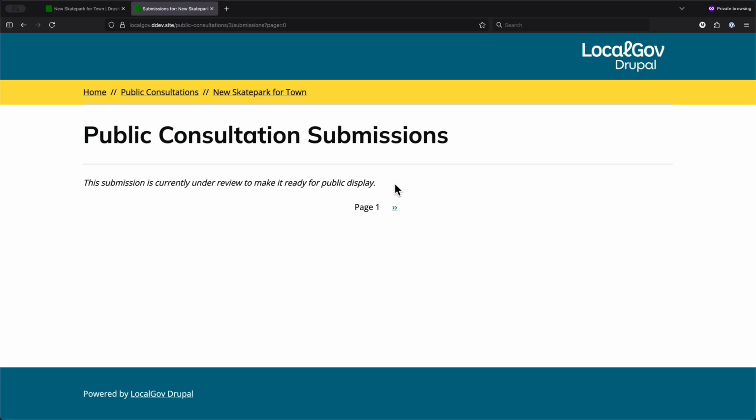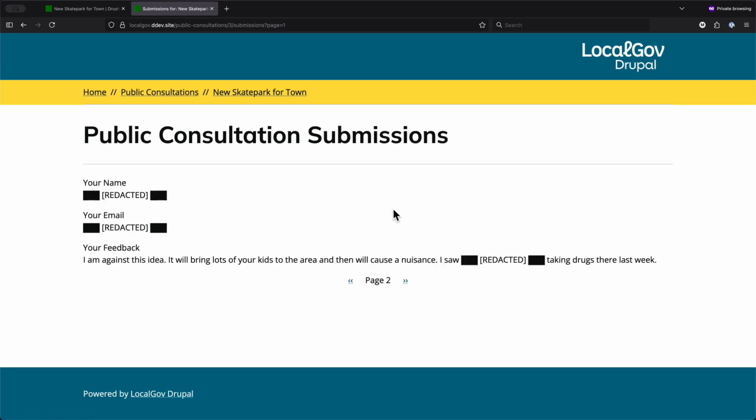So once a form is submitted, it doesn't become public straight away. It goes into the back end, into the database, and the editors of your website then will decide, is the information in this form okay to make public? Or do we need to maybe redact some of it? So let's have a look at a second submission here.